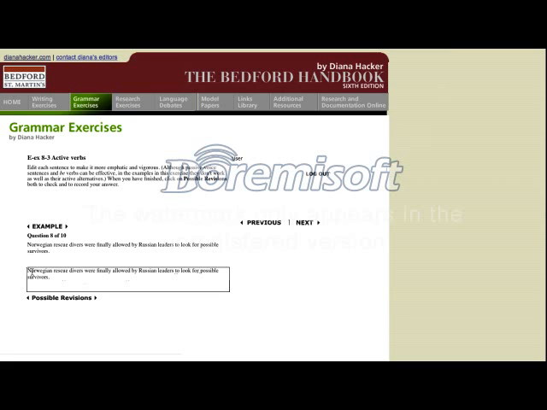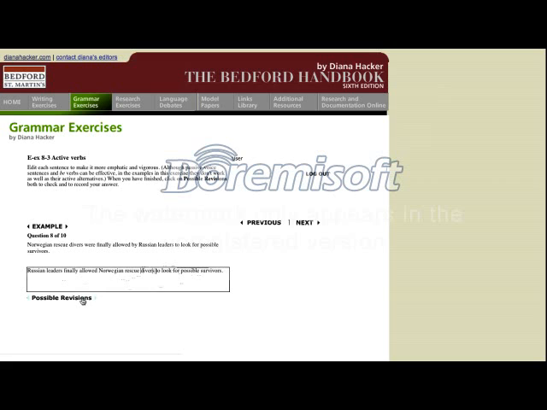Okay, so in this case, I read the sentence, Norwegian rescue divers were finally allowed by Russian leaders to look for possible survivors. So I try and figure, okay, so who is doing the action in the sentence? And it looks like Russian leaders. And what did they do? So Russian leaders finally allowed Norwegian rescue divers to look for possible survivors. Okay, so I edit that.